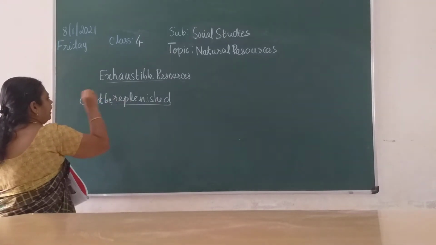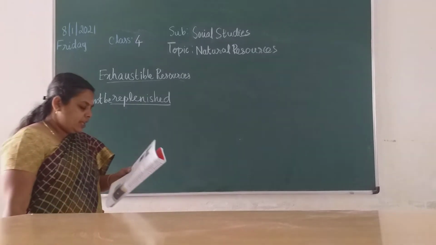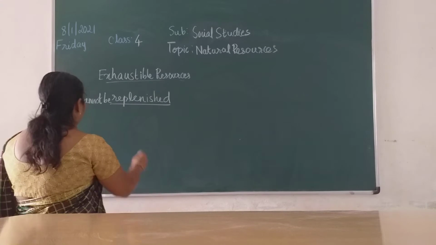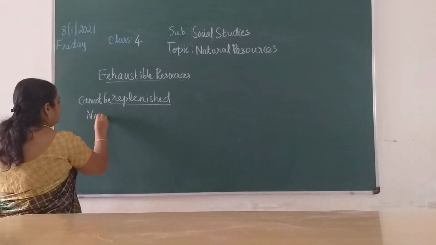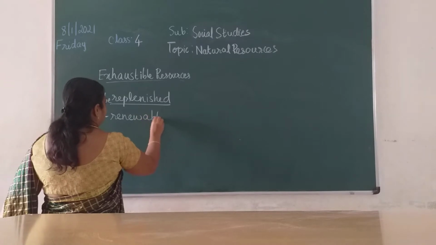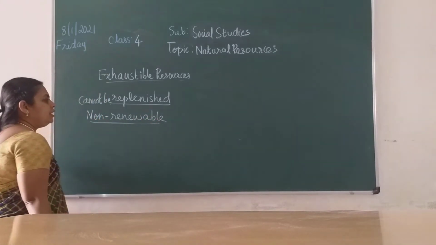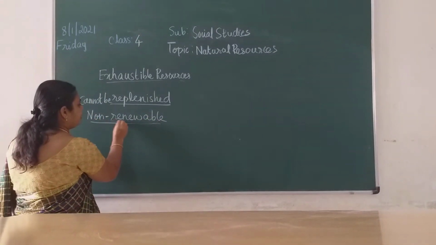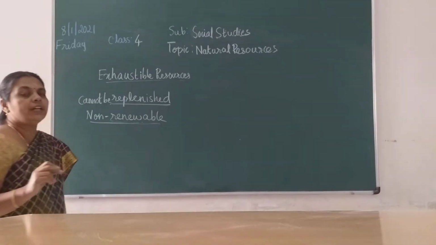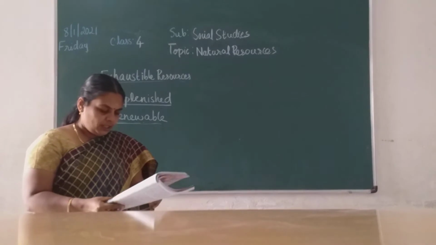They have another name also, non-renewable resources. You would have learned the word renew, so it is non-renewable resources.